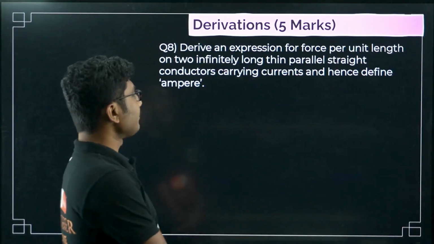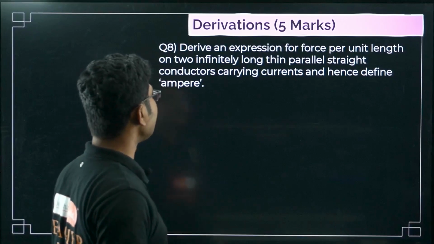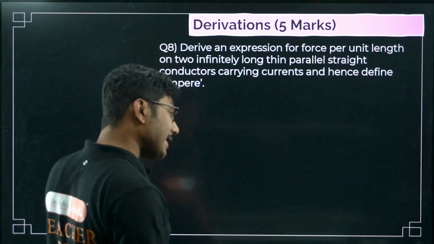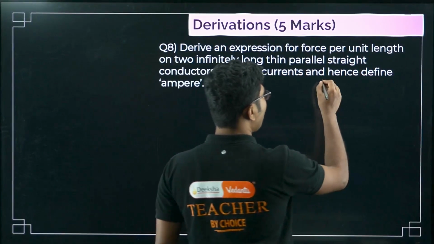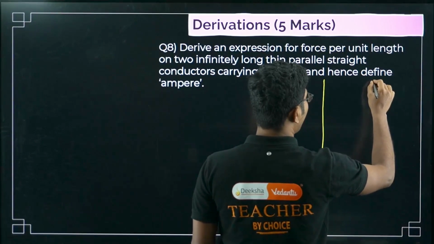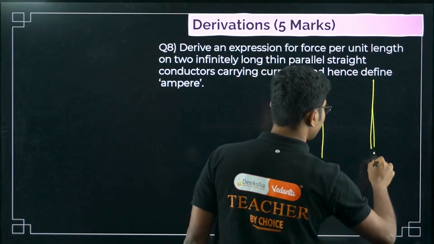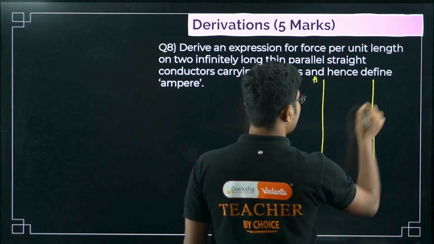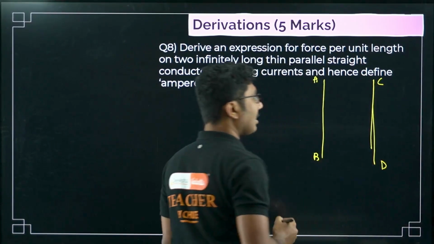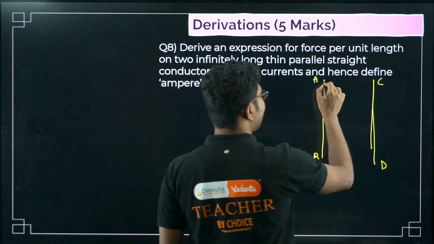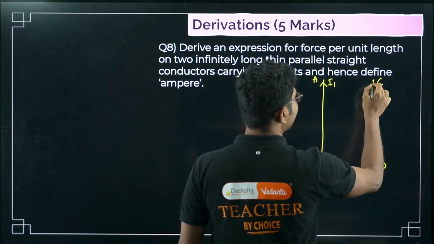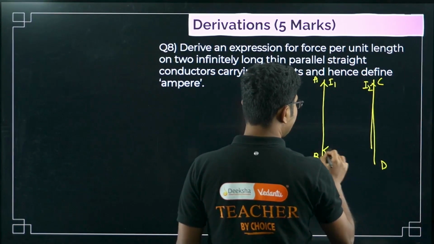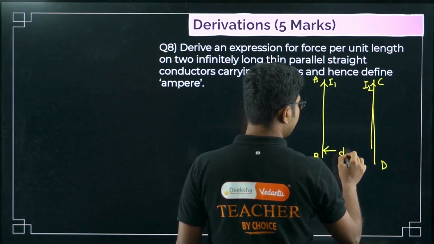Next, derive an expression for force per unit length on two infinitely long parallel straight conductors carrying current and hence define ampere. So first let us draw two parallel current carrying wires. This is say AB, this is CD, two parallel wires carrying some current. This one is carrying say current I1, this one is carrying say I2. The distance between them is say D.